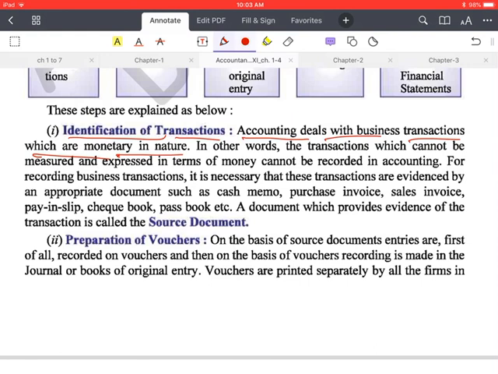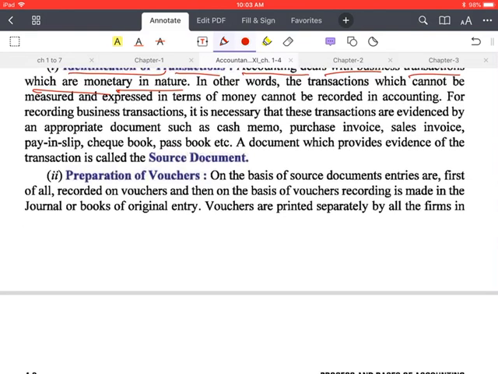So this is the first step, that the nature of transaction is to be identified. If these transactions are of monetary nature, they can be recorded, or if they are not of monetary nature, they will be left. Irrespective of their importance, if they are not of monetary nature, they will be left.